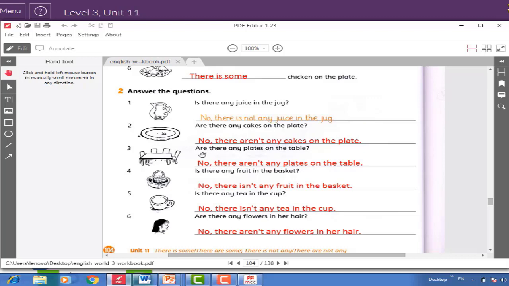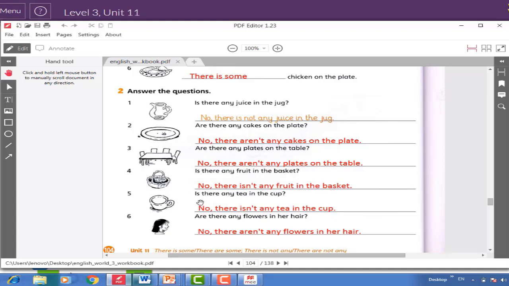Number 3. Are there any plates on the table? No, there aren't any plates on the table. Number 4. Is there any fruit in the basket? No, there isn't any fruit in the basket.